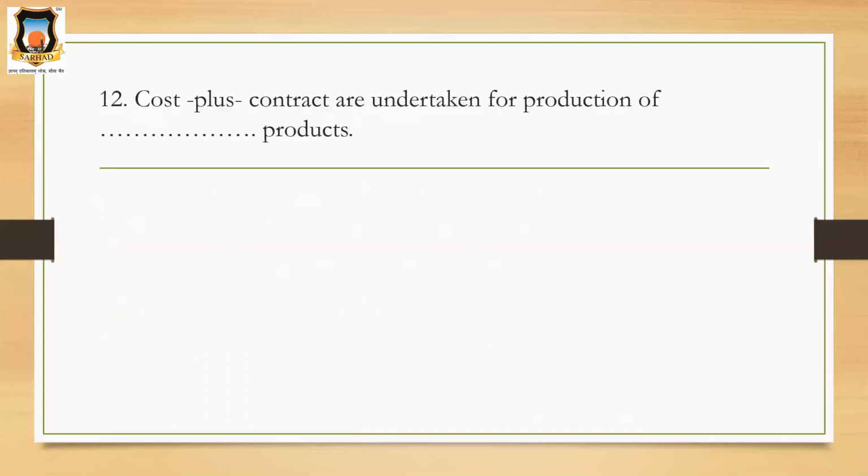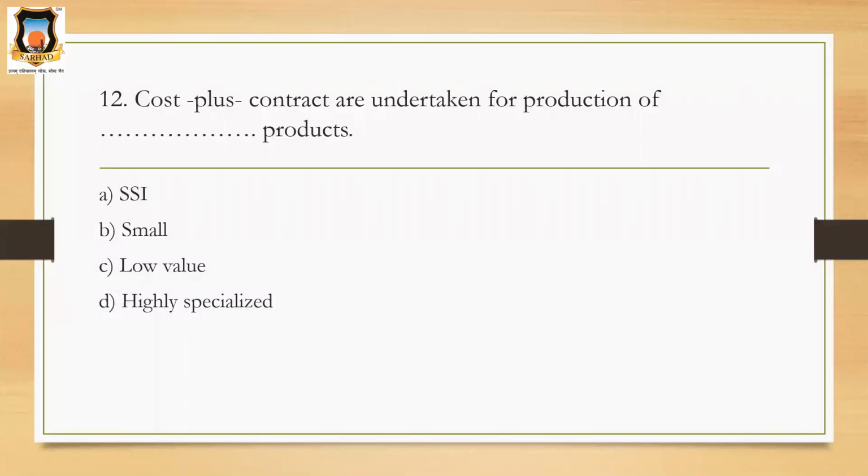Cost plus contracts are undertaken for production of dash products. The options are SSI, small products or low value products, and the last option is highly specialized products. So what will be the correct option? You must know the meaning of cost plus contract.